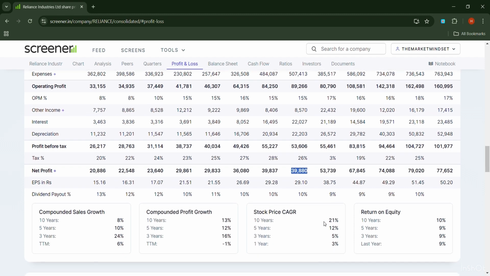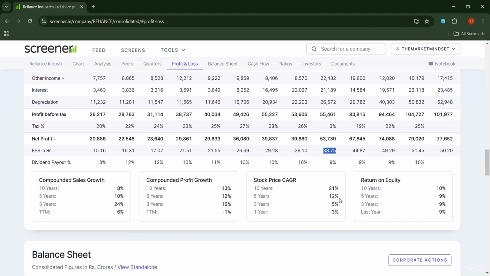Next comes the EPS. So EPS is basically the amount of profit earned per number of outstanding shares. So EPS basically, investors as a rule of thumb prefer that the EPS should be in an uptrend, like it should be growing year on year. In the case of Reliance Industries, it has been growing from 29 to 38 to 44 to 49 to 51. So it is a good sign that the EPS is growing.